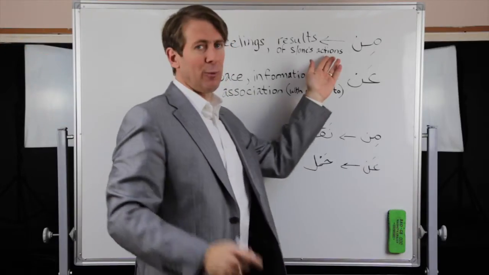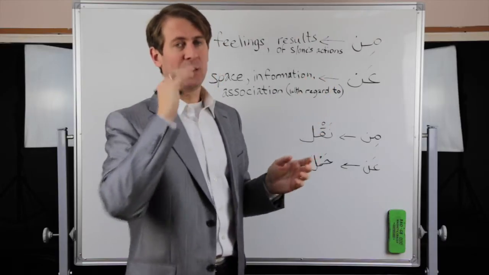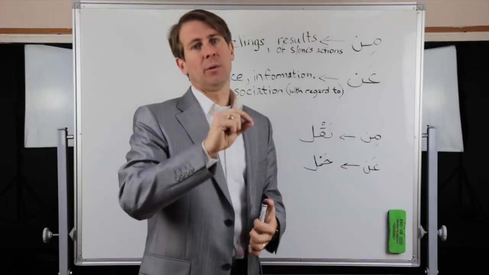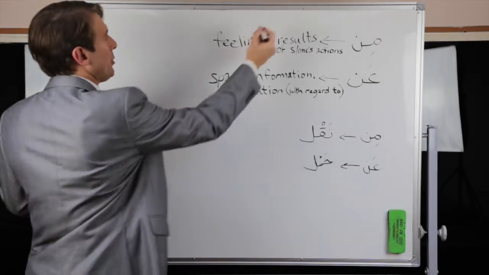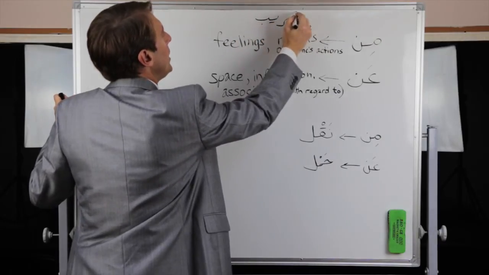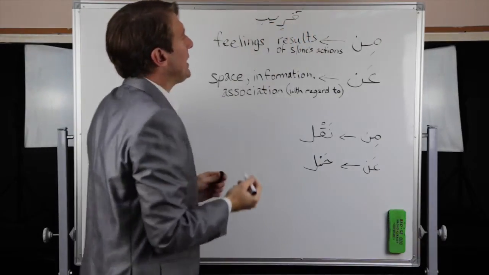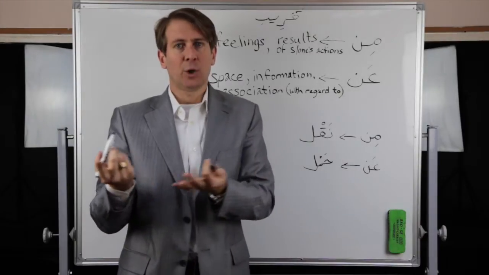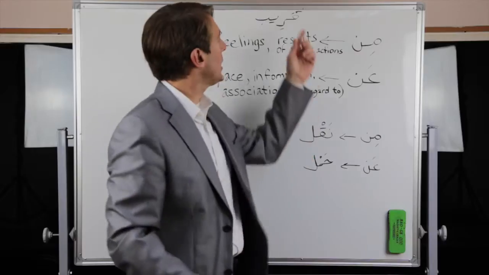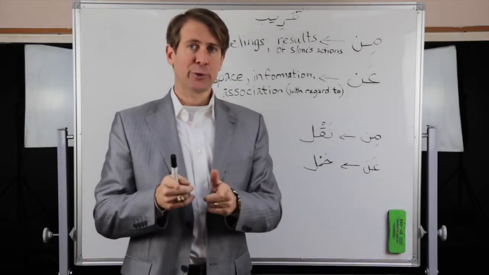Now, some of you who know Arabic, all right, know a good bit of Arabic, might say, well, wait a minute, Farid. Here's the problem. There is a word here. We could say, well, what about qarib? All right, qarib means close to, and Arabs don't say qarib an. They say qarib min. Yes, that is true.